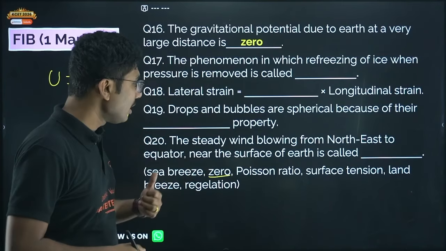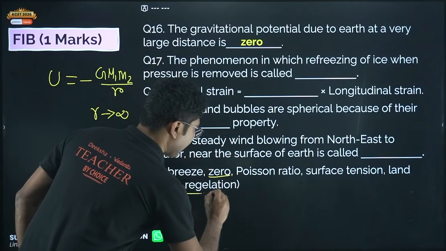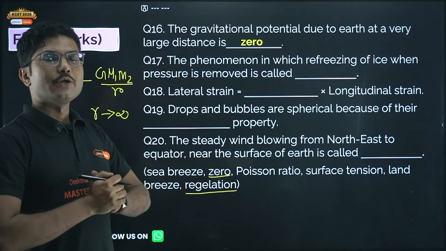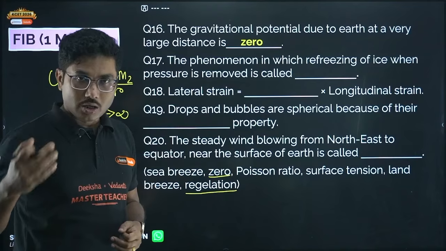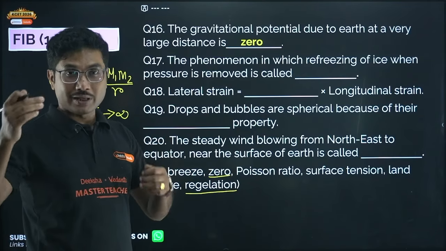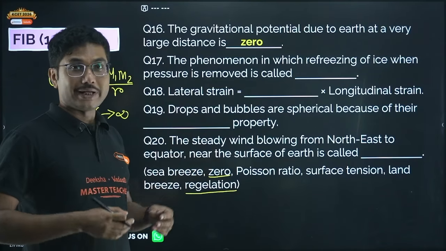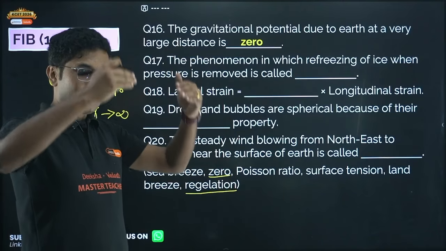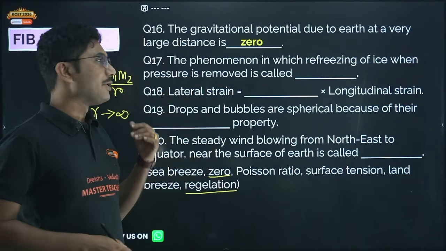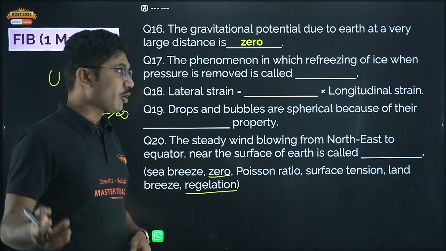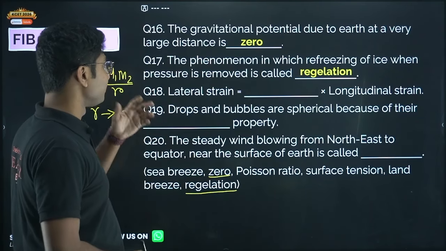That is called regelation. Regelation is the process where you apply pressure, melt the ice, and then remove the pressure to join them again. There was one famous experiment of an iron wire and some weights. If you put that, the iron wire will cut through the ice, but the ice will still stay intact because of this regelation property. So the phenomenon is called regelation.